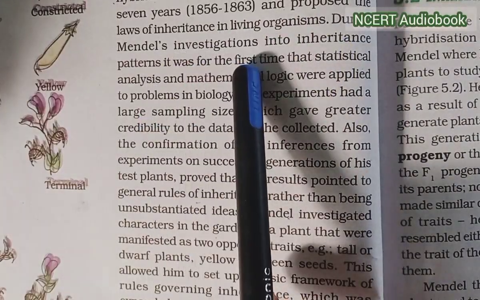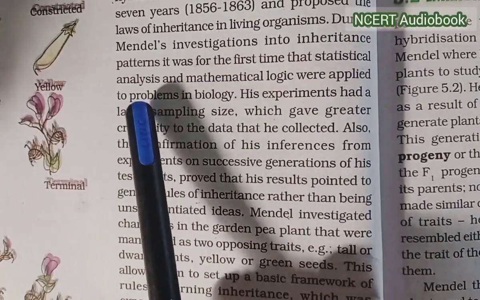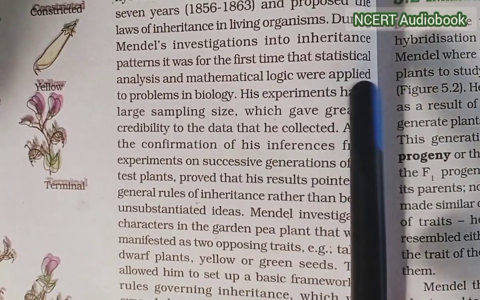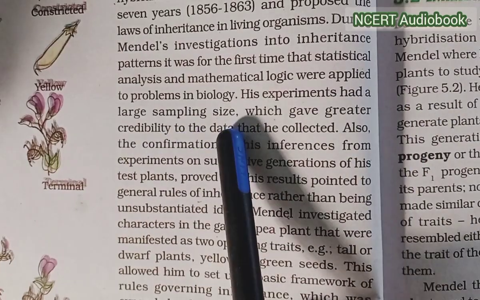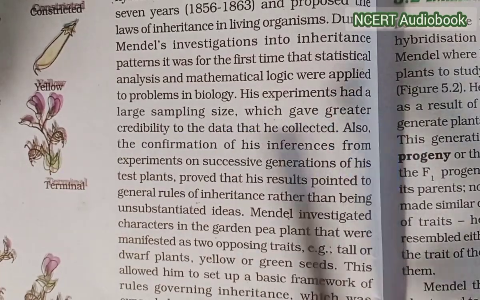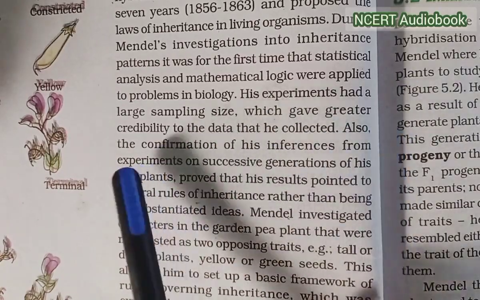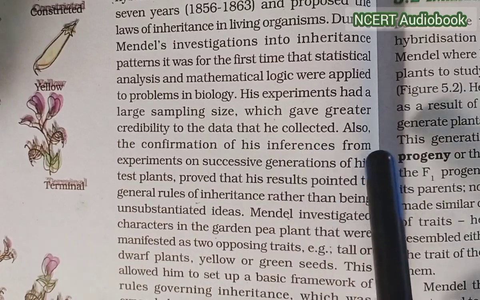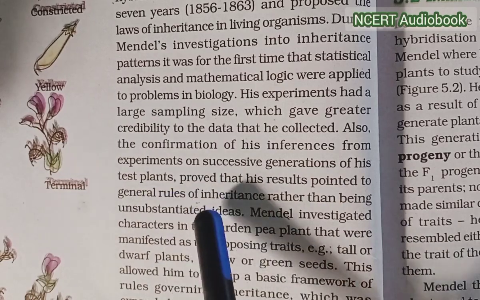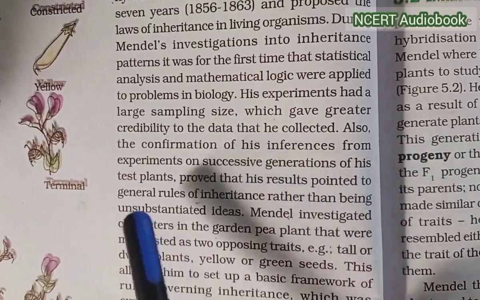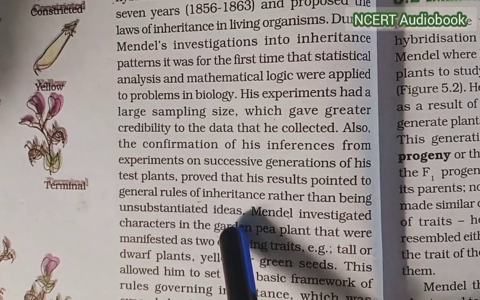During Mendel's investigations into inheritance patterns, it was for the first time that statistical analysis and mathematical logic were applied to problems in biology. His experiments had a large sampling size, which gave greater credibility to the data that he collected. Also, the confirmation of his inferences from the experiments on successive generations of his test plants proved that his results pointed to general rules of inheritance rather than being isolated ideas.